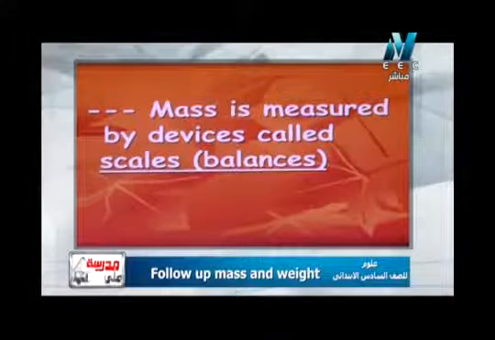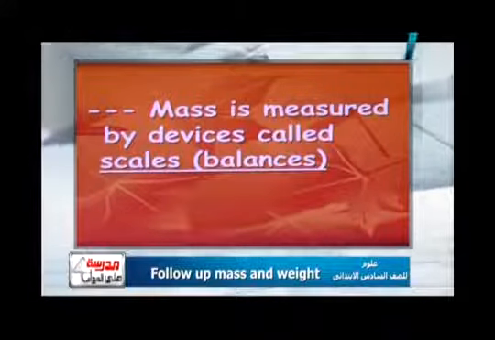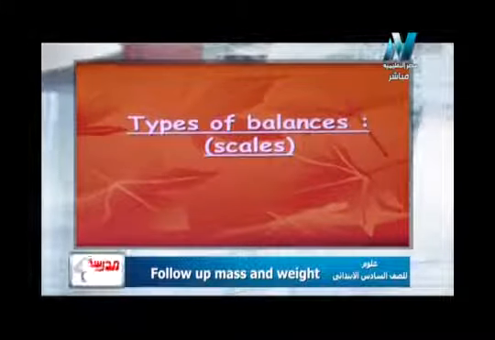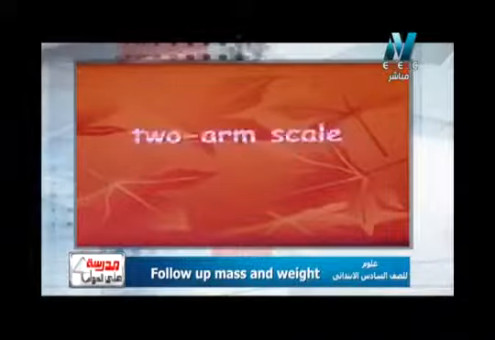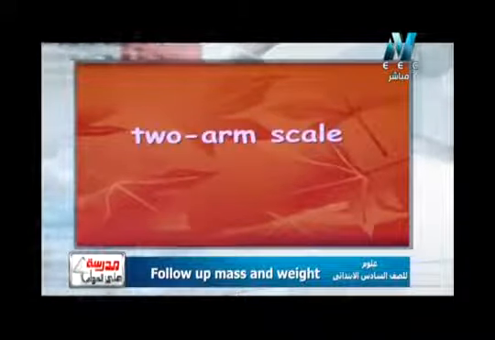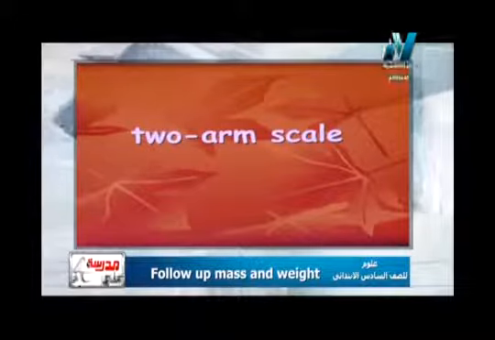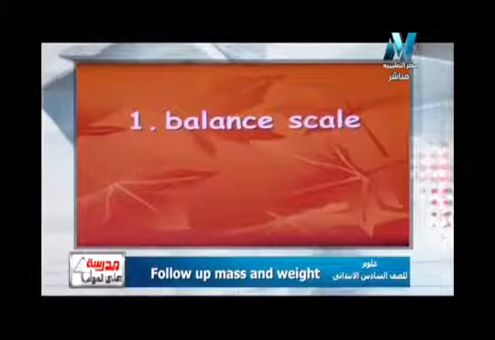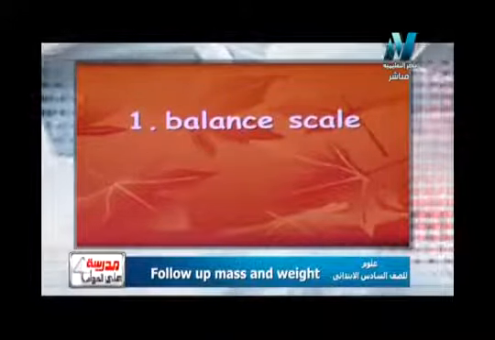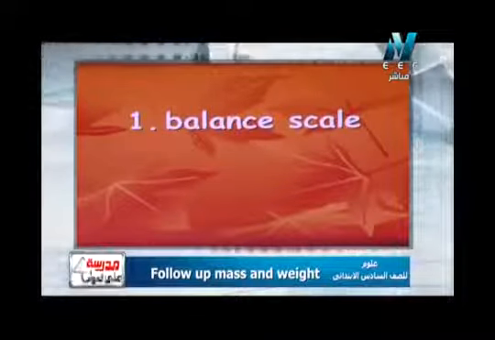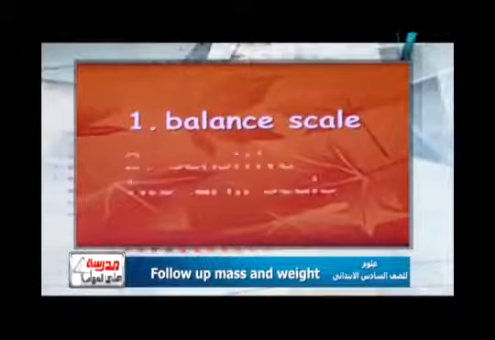يبقى الماس بنقيسها بجهاز بنسميه scale أو balance. طب في كام نوع من scale أو balance؟ We have two main types of scales or balances, which are number one, two arm scale. Two arm scale يعني ميزان ذو كفتين. Two arm scale and one arm scale.